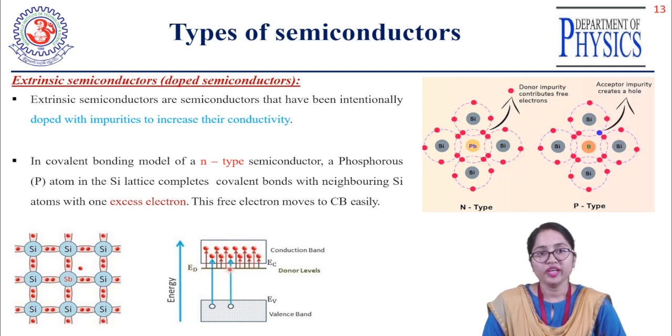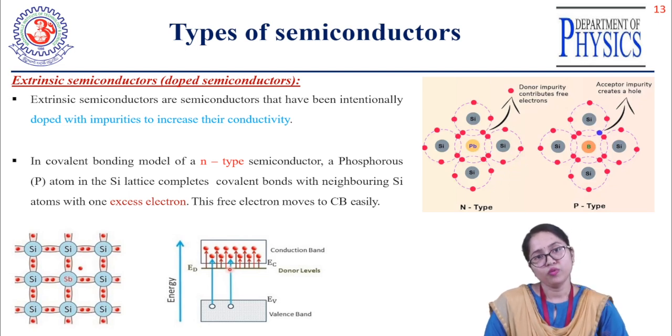In the lower diagram you can see clearly the free electrons which are not able to form covalent bonds with the other silicon atoms. They occupy the ED energy level, the donor energy level. When you increase the temperature of the system, those electrons easily jump to the conduction band and become free electrons, and they participate in the conduction process in extrinsic semiconducting materials.